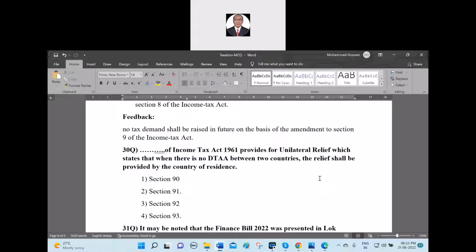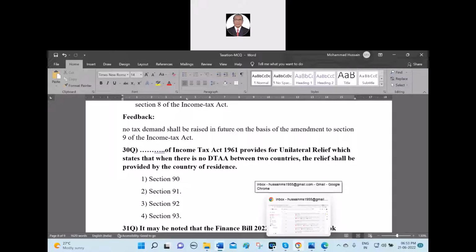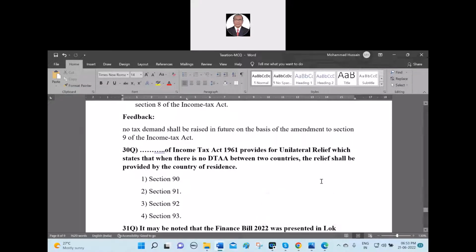Here the answer is Section 91 of the Income Tax Act 1961 provides that. Unilateral means one-sided. Relief which states when there is no DTAA between the two countries. So Section 91 says. Supplementary question: what is DTAA? Anyone? Even myself also, I don't know. Double taxation avoidance agreements. Okay, repeat. Double taxation avoidance agreements.